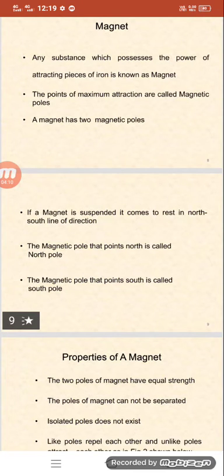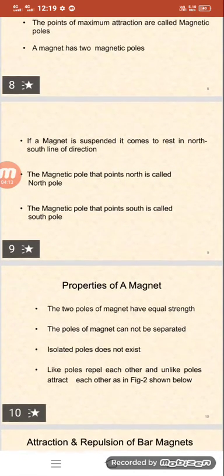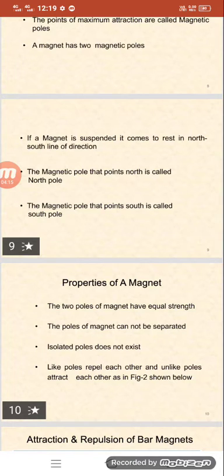Now, what are the properties of a magnet? Normally, the two poles of a magnet have equal strength. The poles of a magnet cannot be separated, and isolated poles do not exist. Like poles repel each other, and unlike poles attract each other. So these are the properties of a magnet.